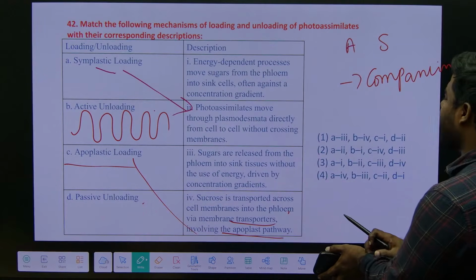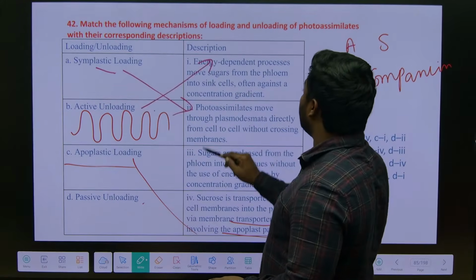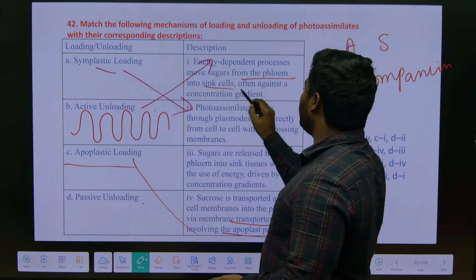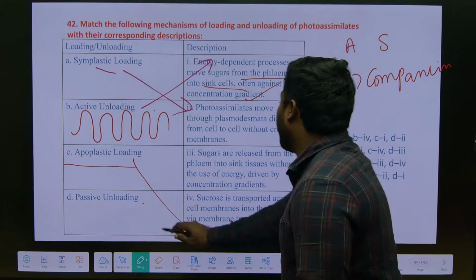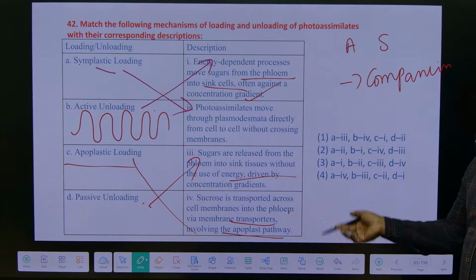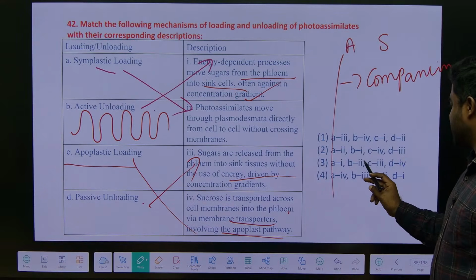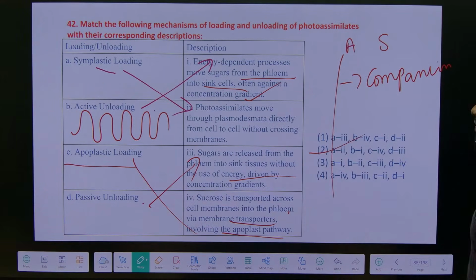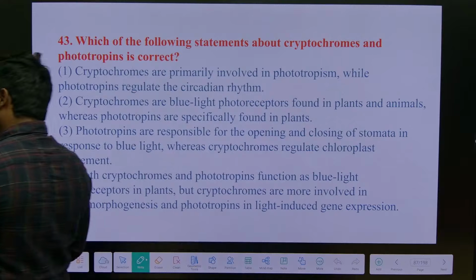Now what is the B statement? Active is an energy dependent process. Sugars from the phloem into the sink often go against the concentration gradient. And what is left out? Passive unloading, without using energy, from higher to lower, along the concentration gradient. So what's the correct answer? Option 2. Right. This is all informative only.